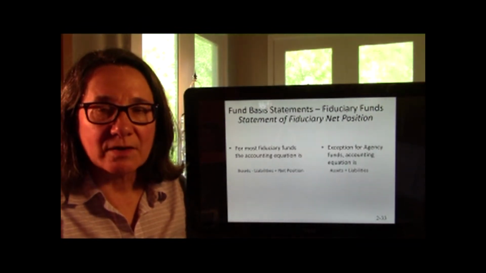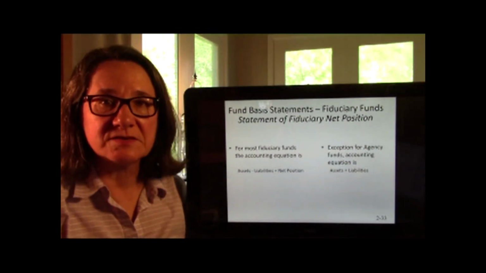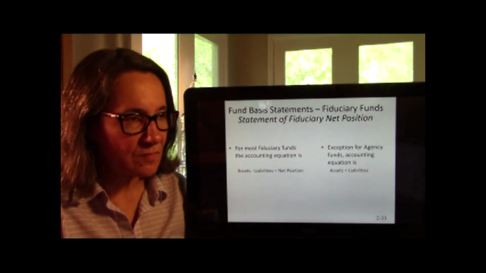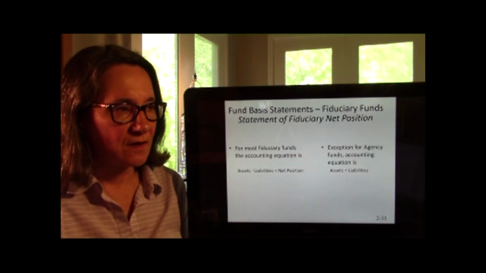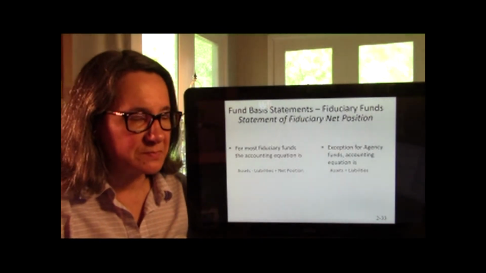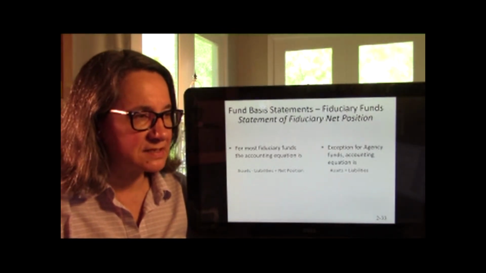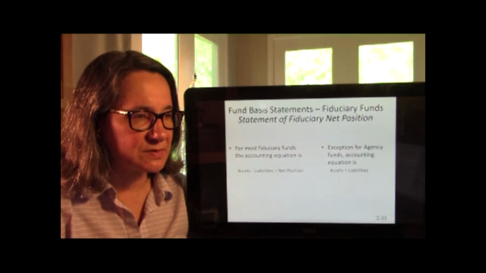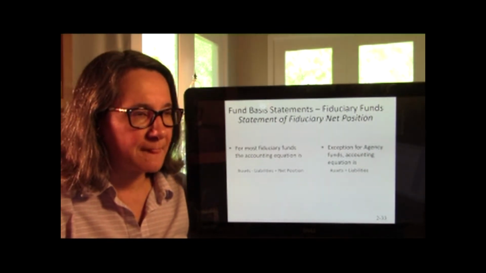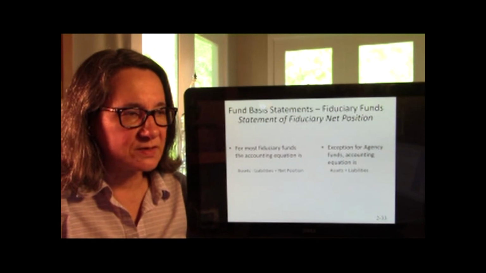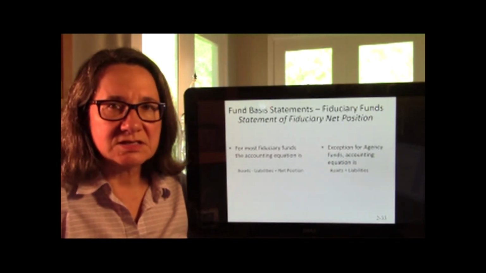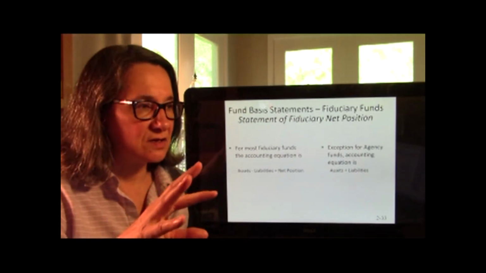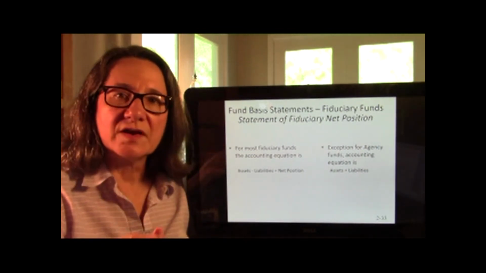All right, we're back. We're going to talk about the last category of funds, fiduciary funds. And of course, for fiduciary funds, you need a statement of net position. It's pretty basic: assets minus liabilities equals net position. For agency funds accounting, the equation is assets equal liabilities. Why? Because it's an agency, we're using up all the assets.